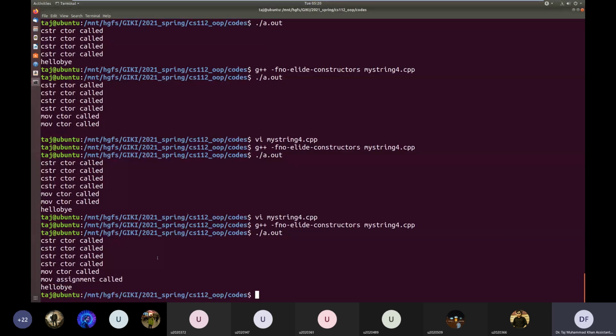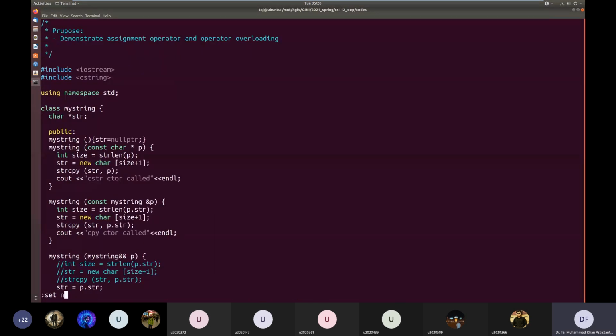Okay, so the move constructor is something which is relatively new in C++. I mean, it's been here for like 10 years, but still not a lot of people know about it and use it, but it can be very, very useful if your objects are very, very large.